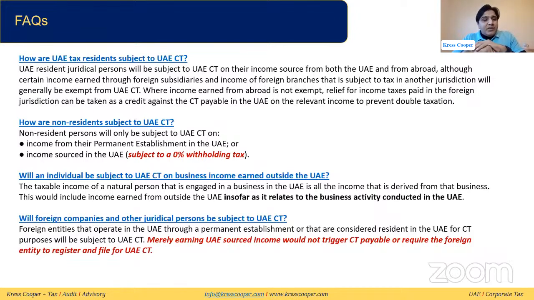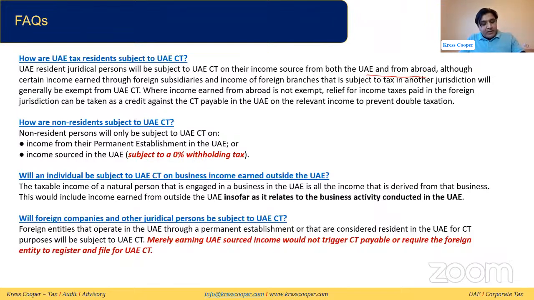So let's look into an example related to this. How are UAE tax residents subject to UAE tax? Yes, tax residents are subject to tax on their worldwide income. We have already discussed this. Juridical persons will be subject to tax on their income sourced both in the UAE and abroad.